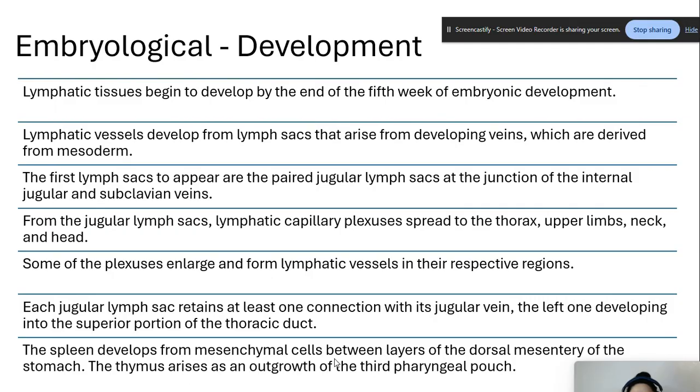The spleen develops from mesenchymal cells between layers of dorsal mesentery of the stomach. The thymus arises as an outgrowth of third pharyngeal pouch.